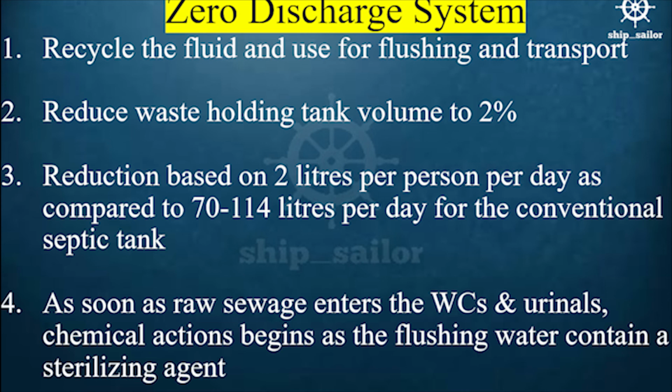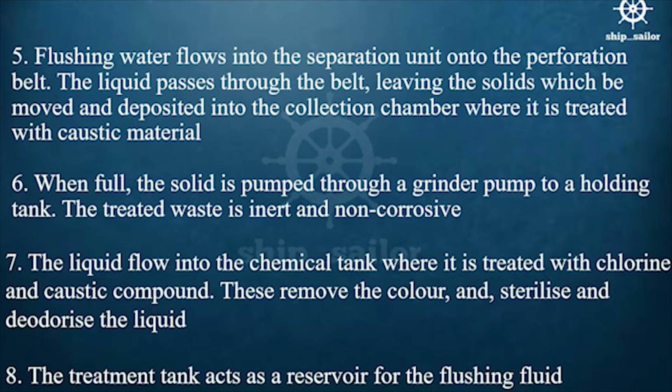4. As soon as raw sewage enters the WCS urinals, chemical action begins as the flushing water contains a sterilizing agent. 5. Flushing water flows into the separation unit onto the perforated belt. The liquid passes through the belt, leaving the solids, which are moved and deposited into the collection chamber, where they are treated with caustic material. 6. When full, the solid is pumped through a grinder pump to a holding tank.